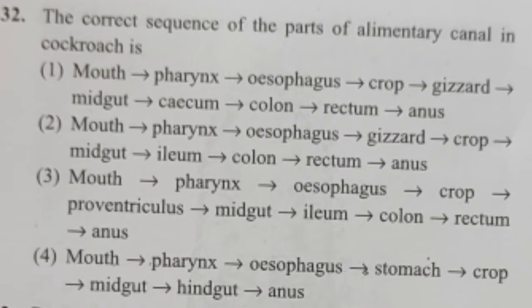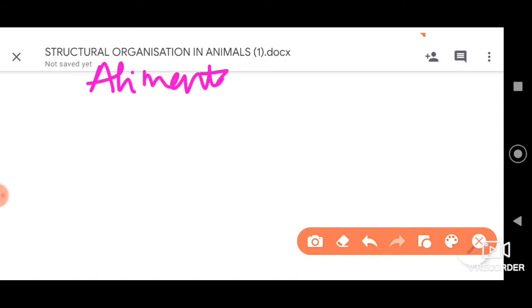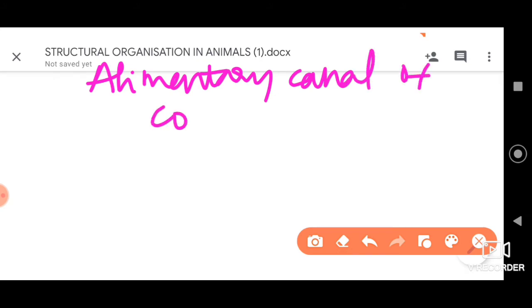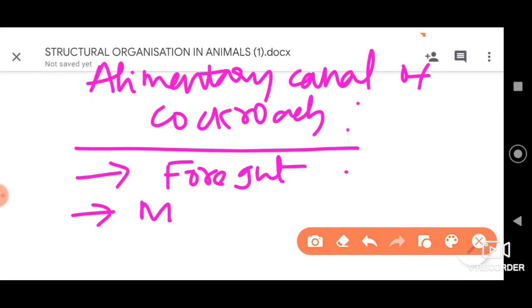Dear students, firstly let me tell you that the alimentary canal of cockroach is divided into 3 parts: the foregut, the second part is the midgut, and the third part is the hindgut.